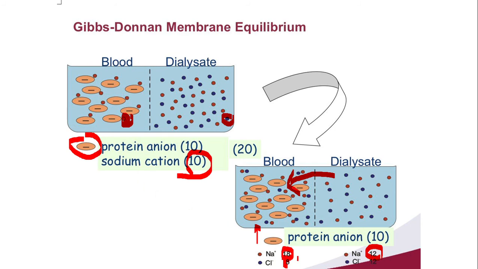So total number of negative charge is equal to this 10 plus this 8, which is 18. Total number of positive charge is equal to 18. System is neutral. Here sodium positive charge 12, chloride negative charge 12. Again that also is neutral. So accumulation of sodium ions against its own concentration gradient into the blood from the dialysate is the best example of Donnan equilibrium.